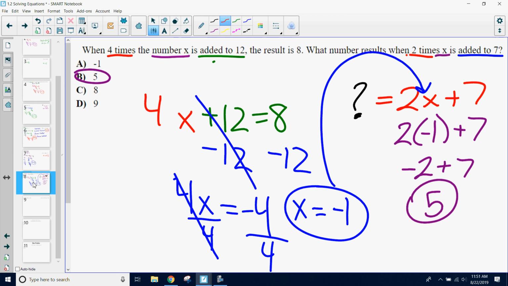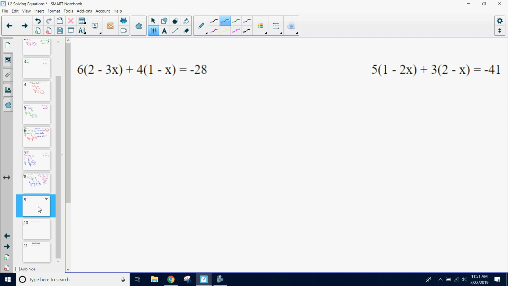So we'll only look at a few questions today as a group. We're a little bit ahead. Looking at this, what do you notice about either of these problems? Kevin? Two parentheses and two variables.